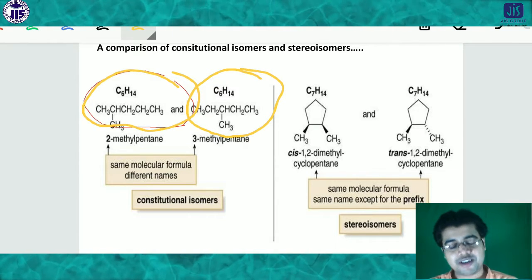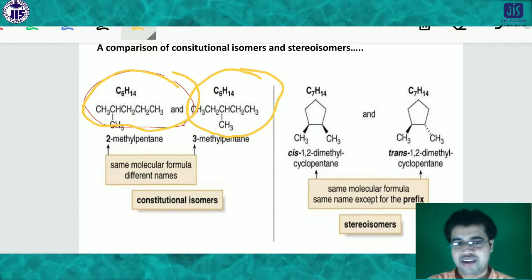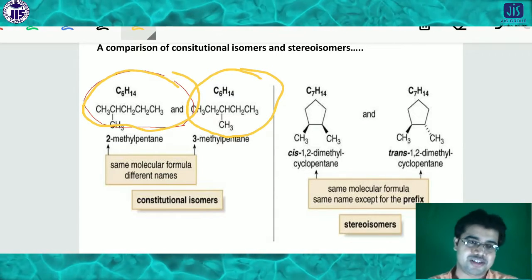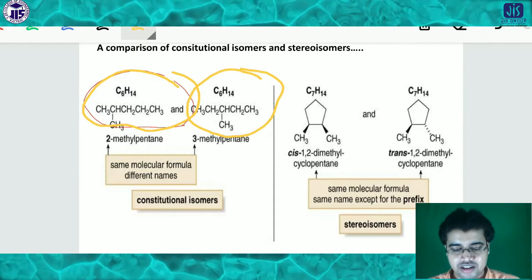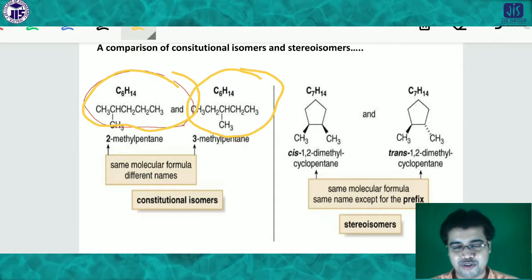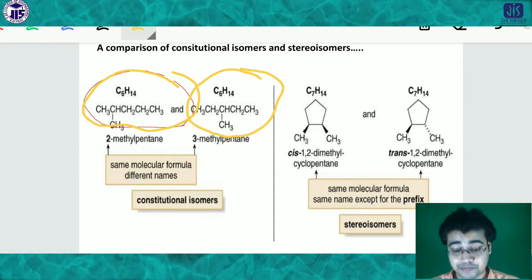Both compounds have the same formula. Isomer means obviously they would have the same formula, there is no doubt about this. Whether you consider the constitutional isomer or the stereoisomer, no question arises of a difference in the molecular formula.